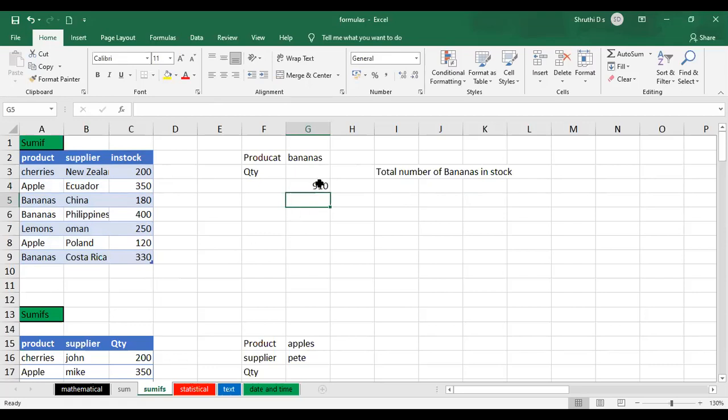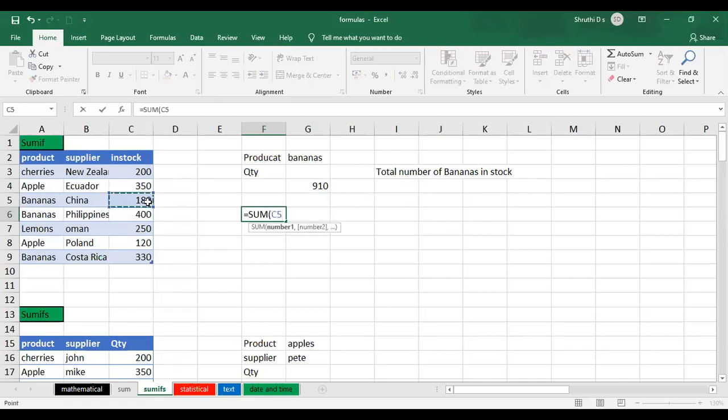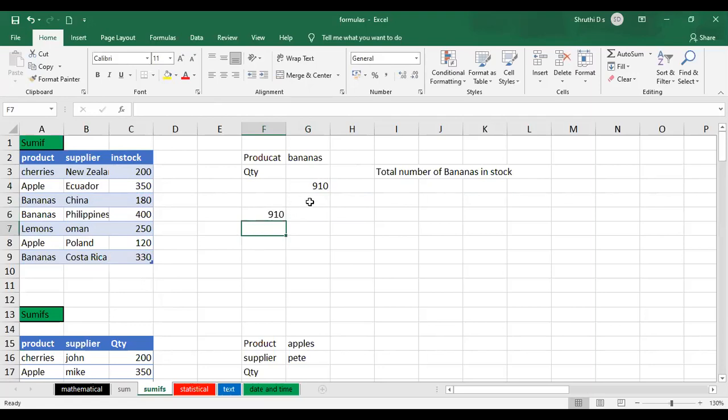So how do I cross-check whether it is correct or not? I'll use the SUM function here to check it. I'll select only 180, comma, the next one is 400, so just select the cell, and the bananas in the last column is 330. 400 and 330. I'll close it and press Enter. Did I get 910? See, both of them are giving me the same result, right? So this is how you can make use of the SUMIF function.